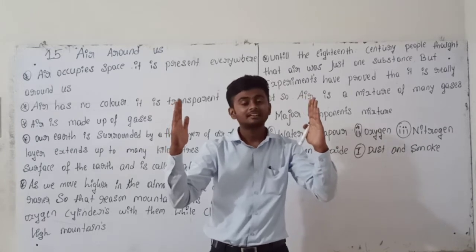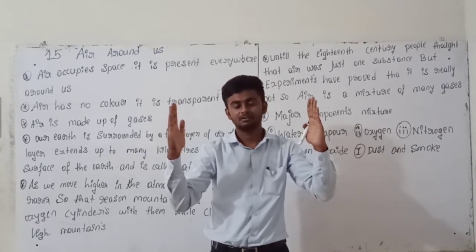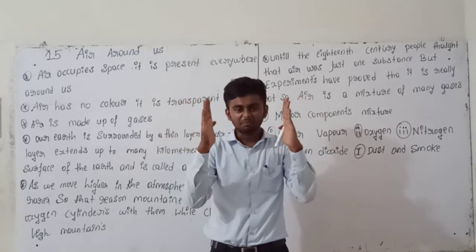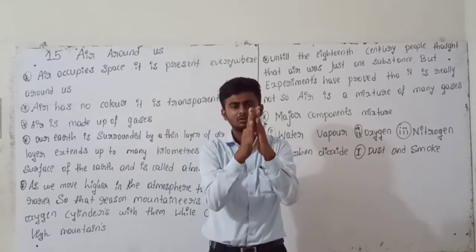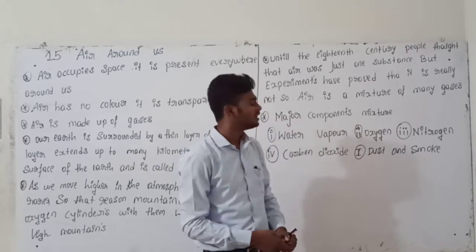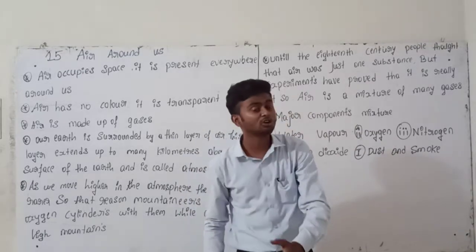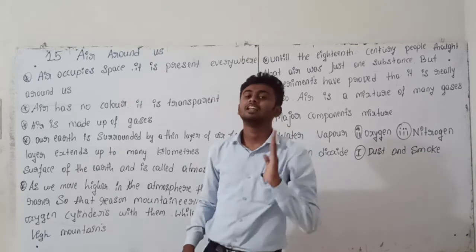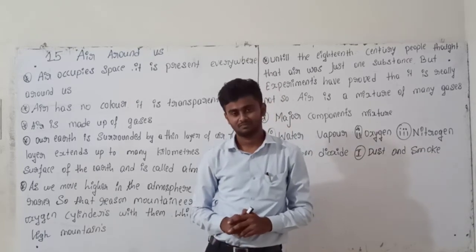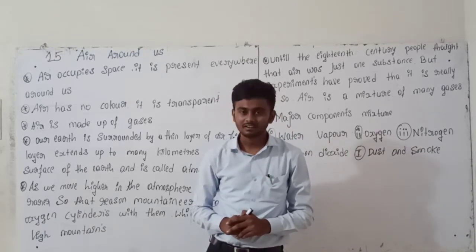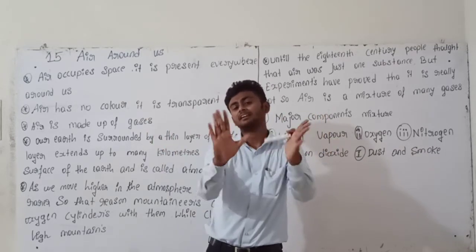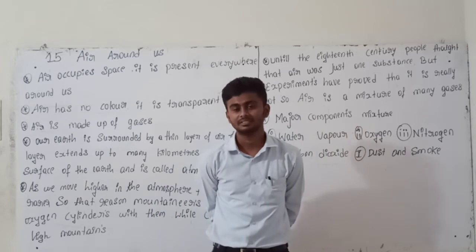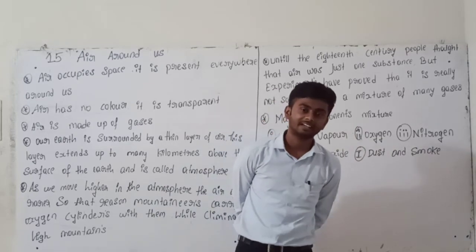But we can compress that air. Why? You know the reason. Because the molecules are arranged loosely. So that's why you can easily compress that air. Okay?